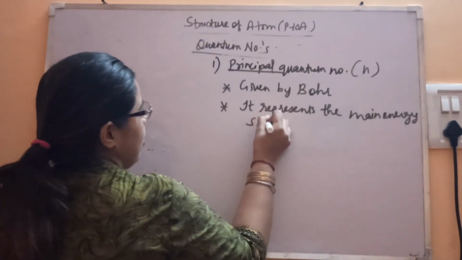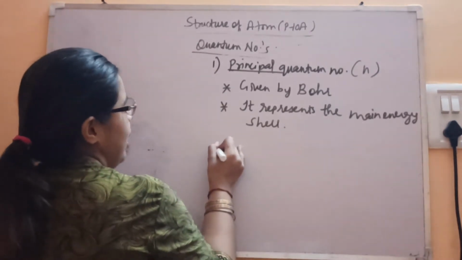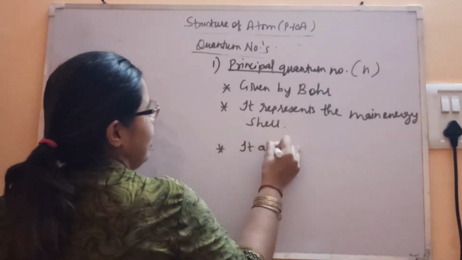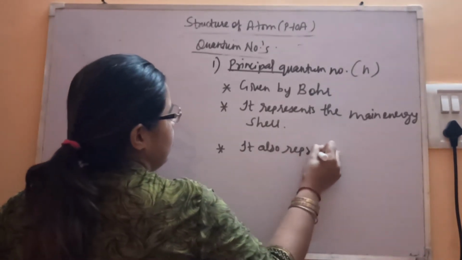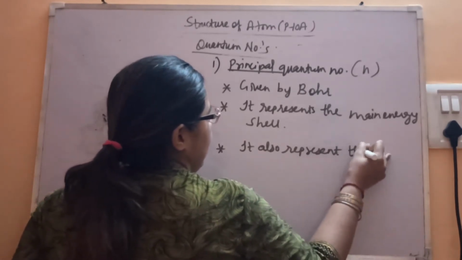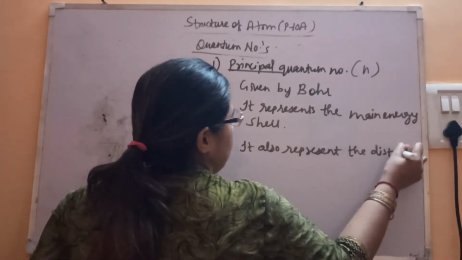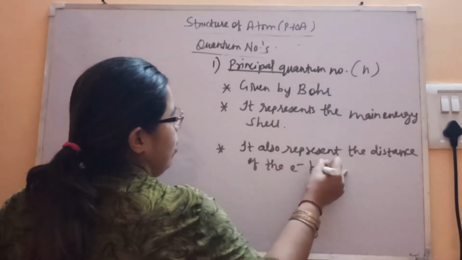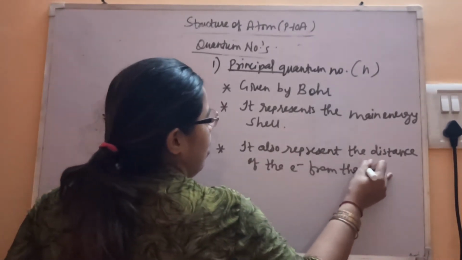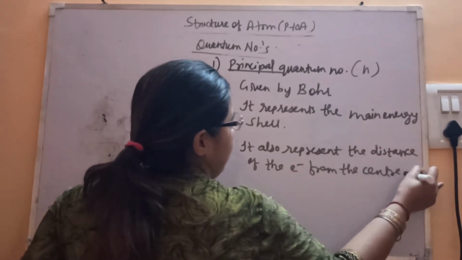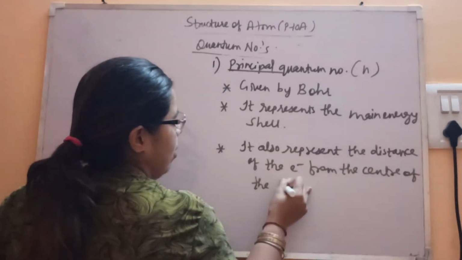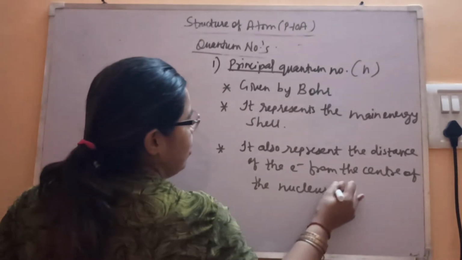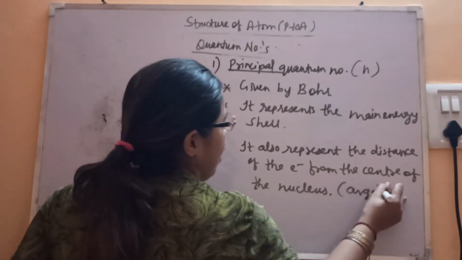It also represents the average distance of the electron from the center of the nucleus.